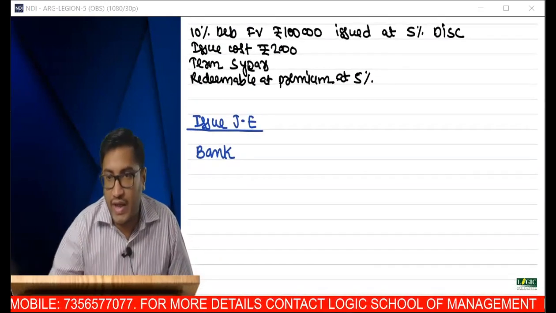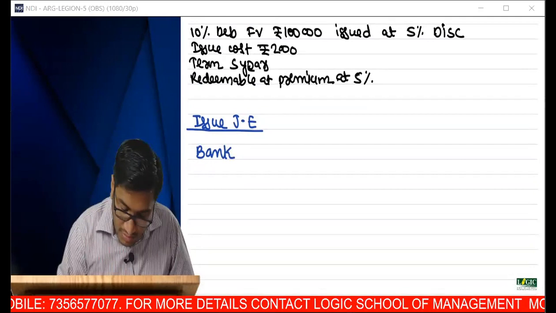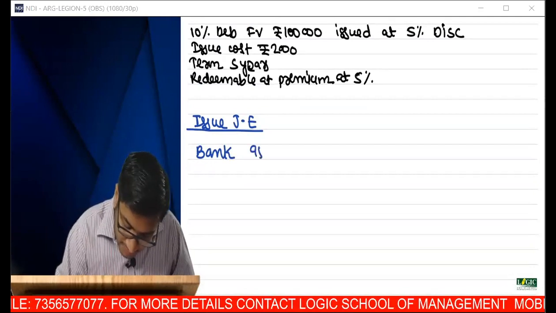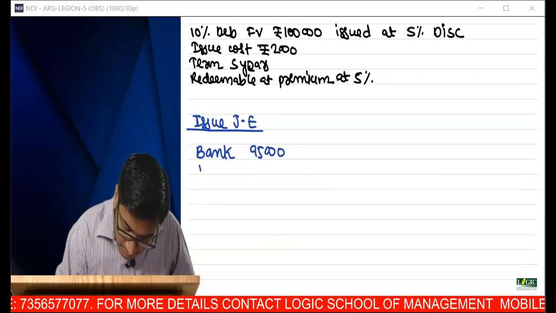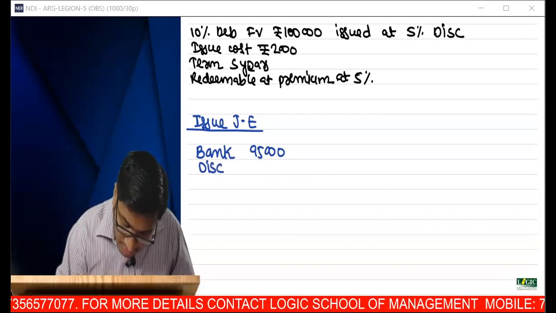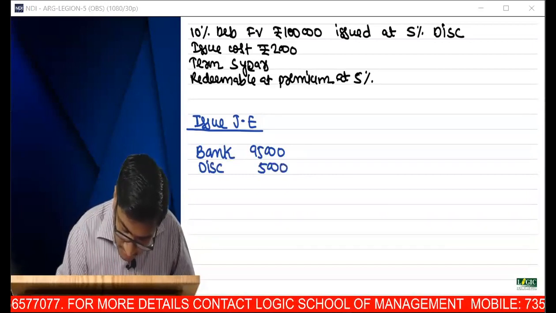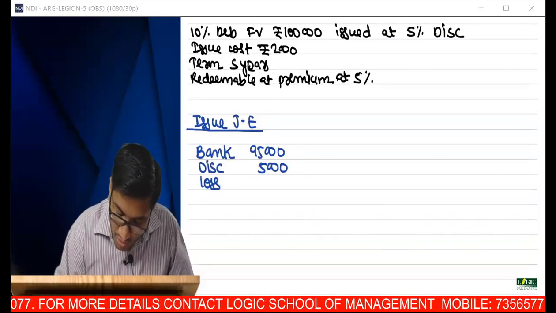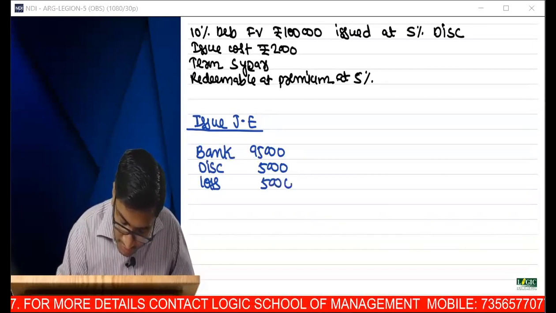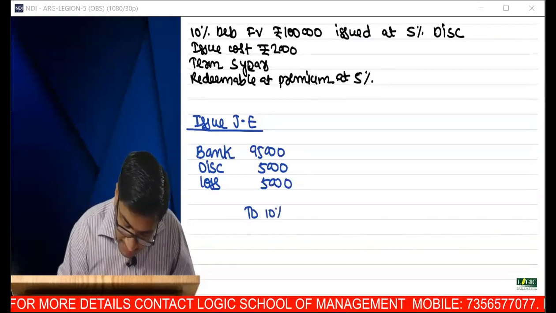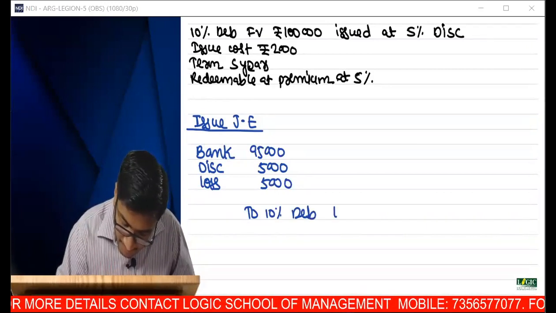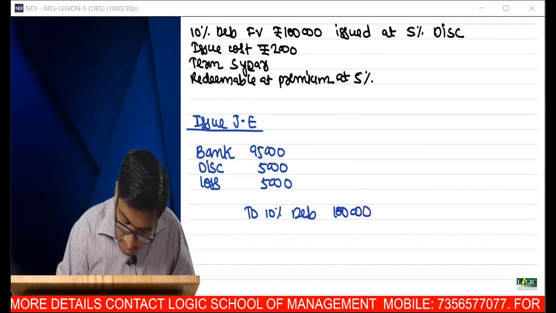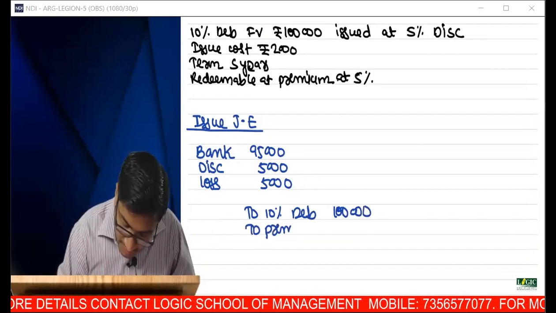Transaction cost, you are going to take it to a separate journal entry. So bank account 95. Discount on issue 5,000. Loss on redemption or loss on issue 5,000. To 10% debentures. To premium on redemption.